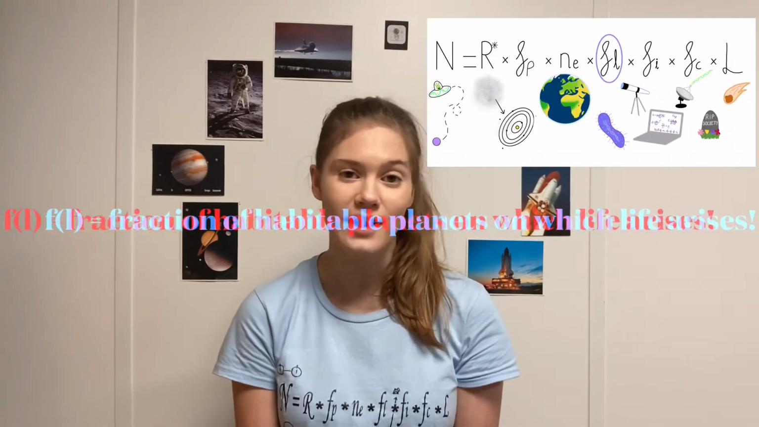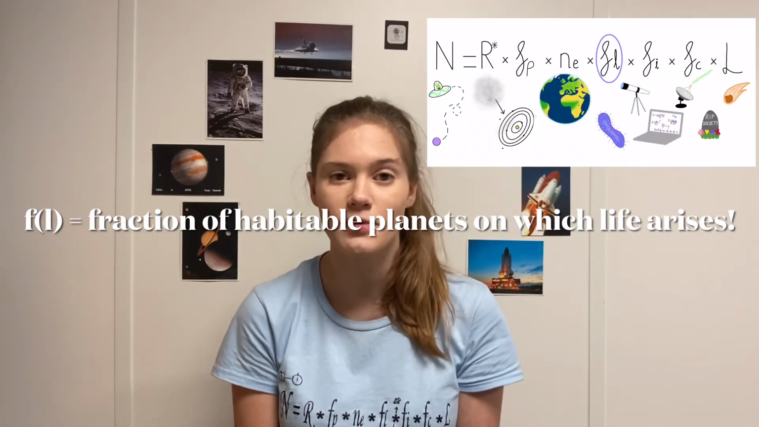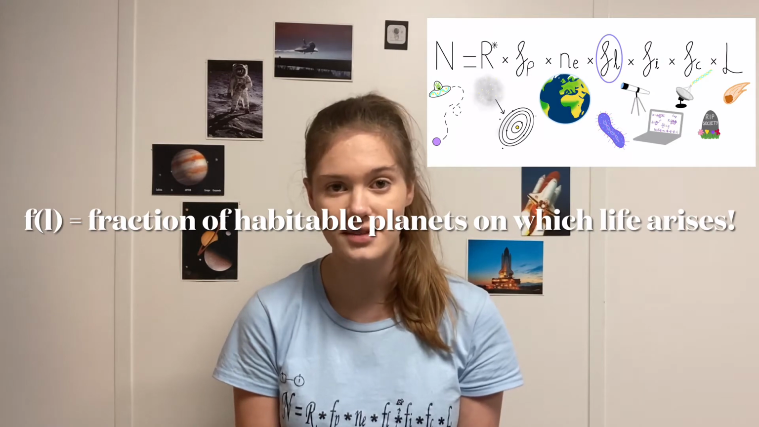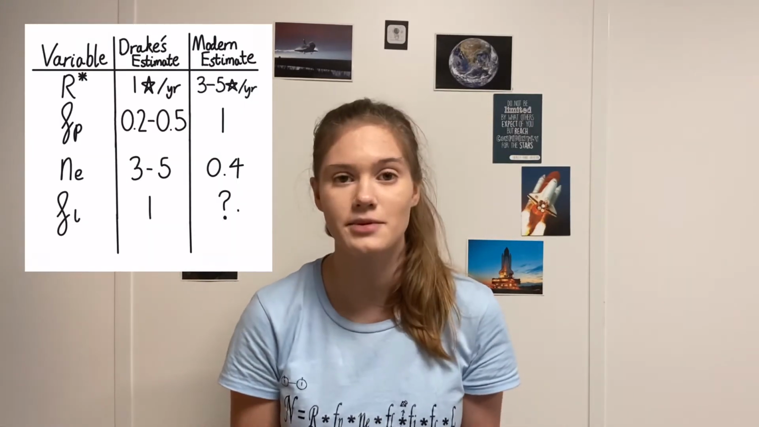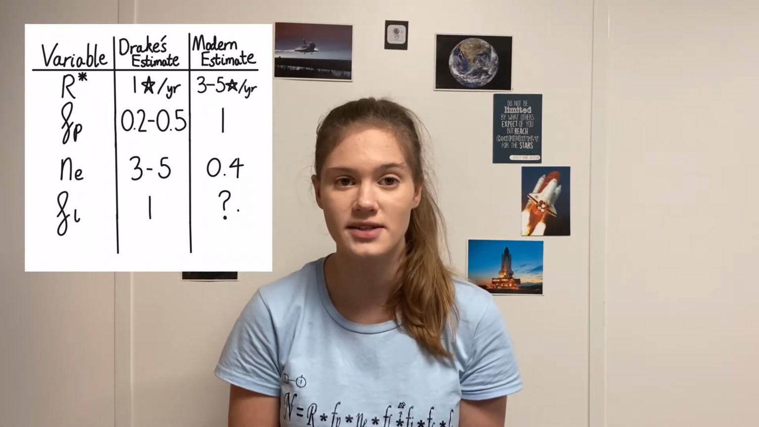Then the variables turn from astronomical to biological, with fl being the fraction of habitable planets on which life appears, which Drake put at 1, meaning that under any habitable conditions, life will always arise.